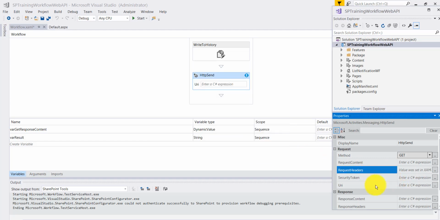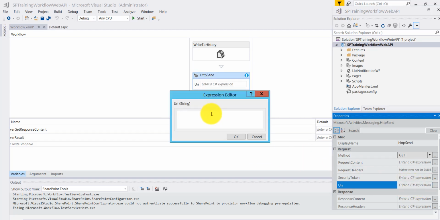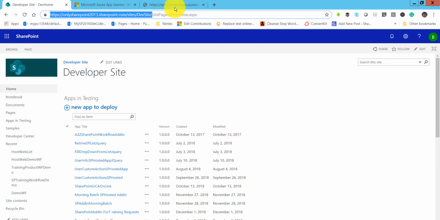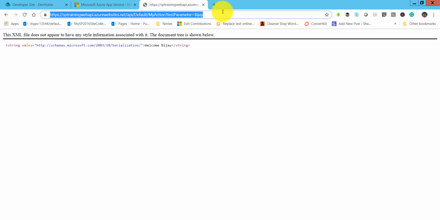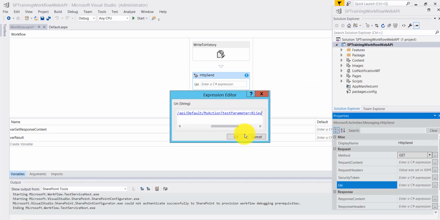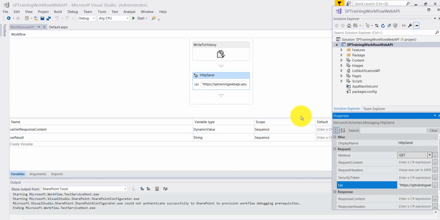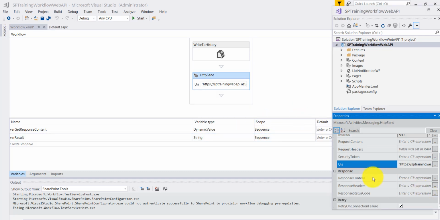What will be the URI? Here we need to provide our URL. Let's say we will send this URL with hard coded parameters. Anytime you can use retrieve list item, something like that, and you will be able to get that. Or, instead of hard coded BJ here, you can take the list item title, something like that.